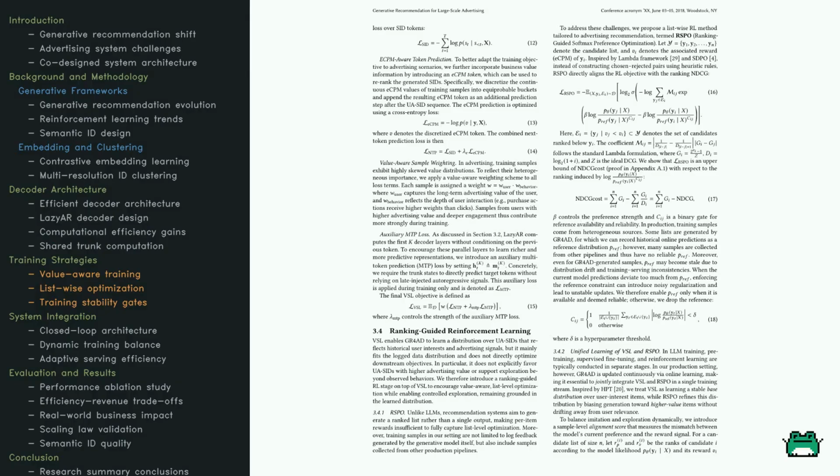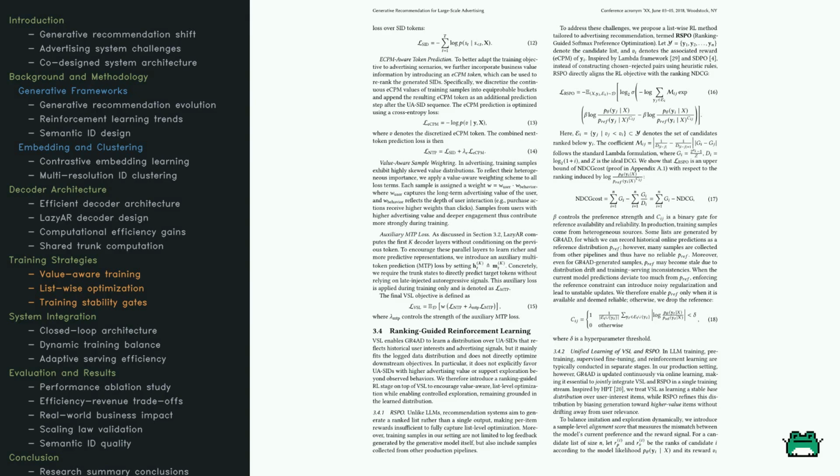First, there is ECPM-aware training. Instead of just predicting the next item, the model predicts a discretized value token representing the expected revenue. This forces the model to care about money, not just relevance. They also use sample weighting, giving more importance to training data from high-value users or deep interactions like purchases.